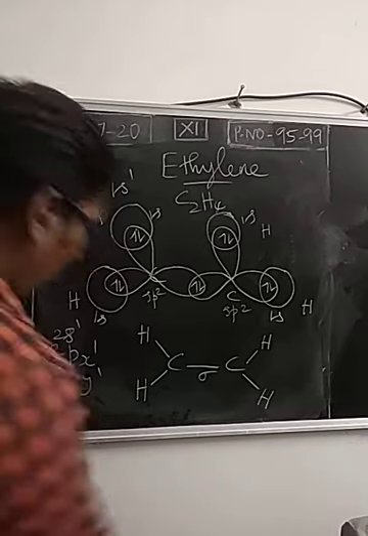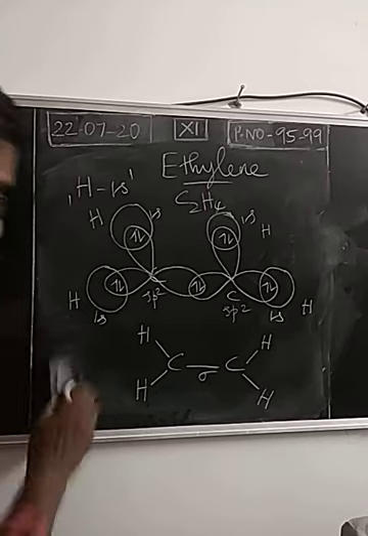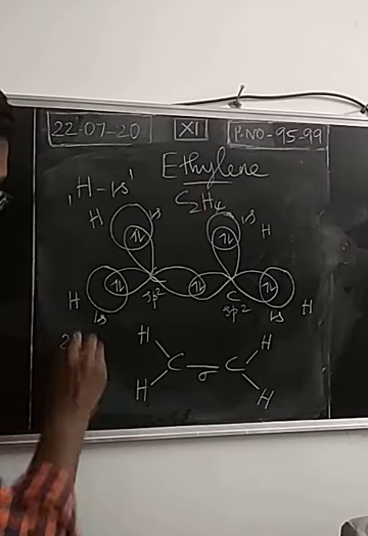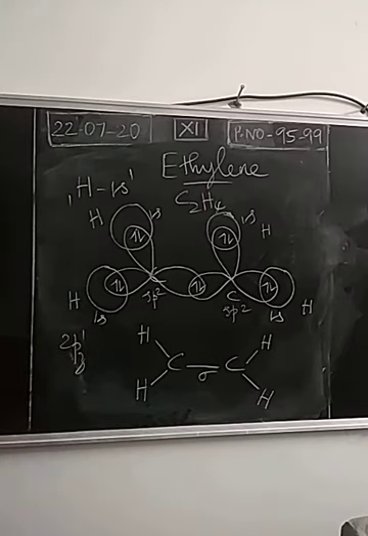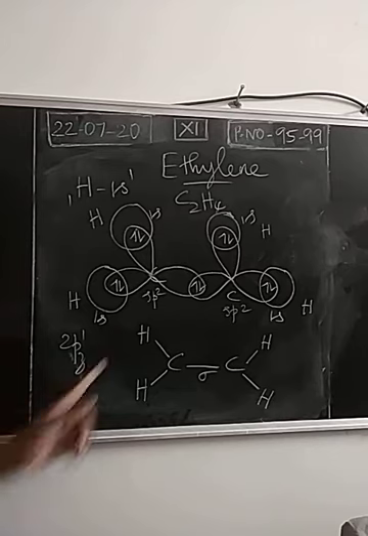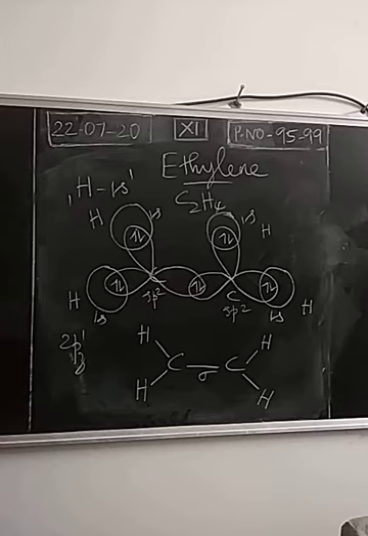The only orbital which is not involved in hybridization is 2pz with a single electron. So the 2pz orbitals of both the carbons are present as unhybridized orbitals with a single electron. So one more bond can be formed due to mutual overlapping of these orbitals.